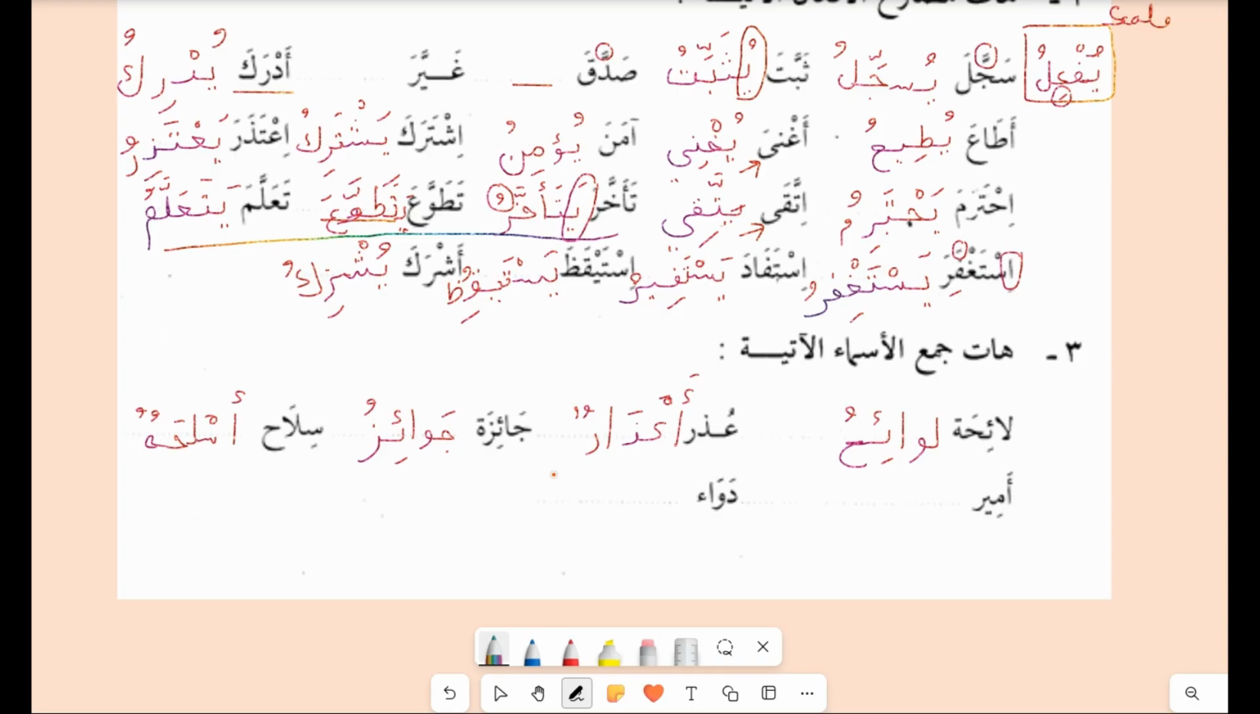We have a lot of scales, and we can't memorize all the scales, so you have to just memorize them as they are. Amir is umara'u, and dawa'un will be adwiyatun, with a single fatha and ta marbuta. So these are all the jama, and with this we come to the end of the lesson, inshallah.